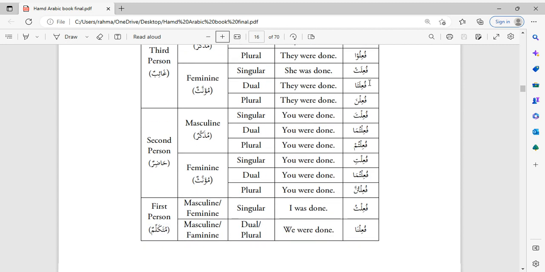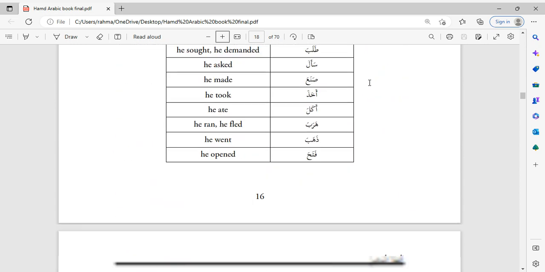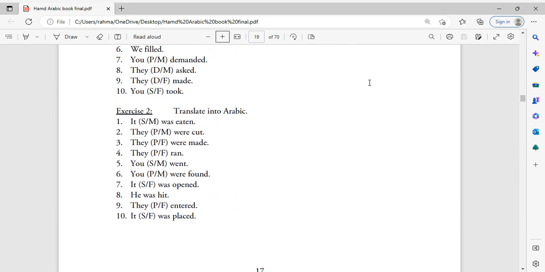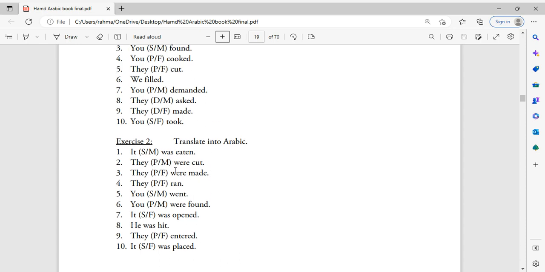Let's look at some examples here for the passive voice. So, it was eaten. Exercise number 2, it was eaten. You would use ukila. If you wanted to say they were cut, so plural masculine, they were cut. Notice here, the doer of the verb is not being mentioned. Who is doing the cutting? That is not being mentioned. This tells us that we will use the passive voice. We are using the passive voice, not the active voice. In this sentence, they were cut, the doer is not being mentioned.